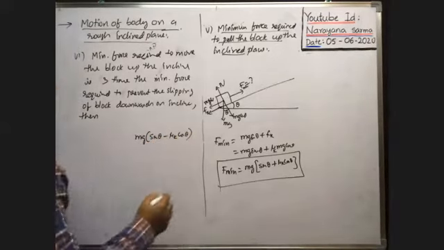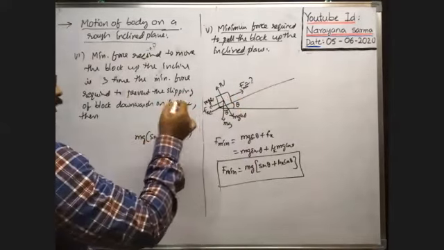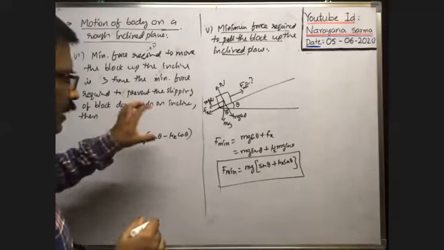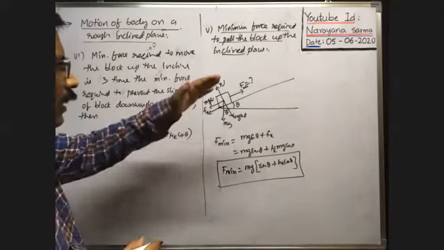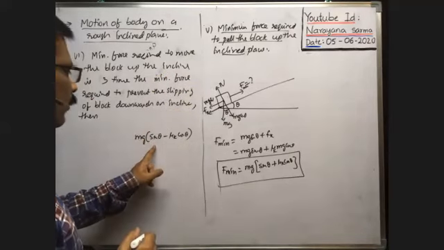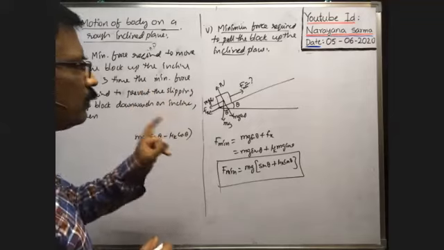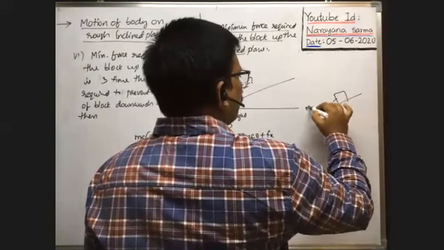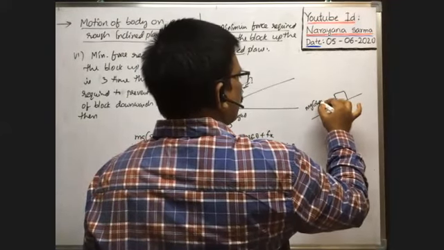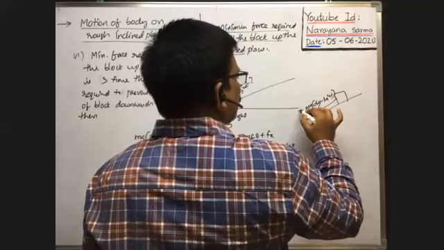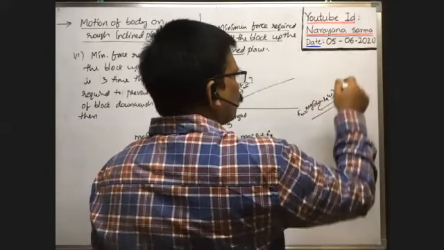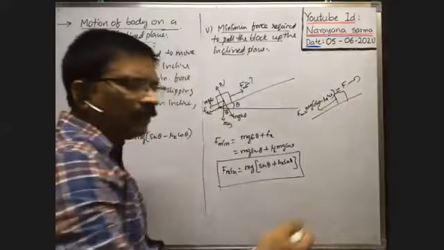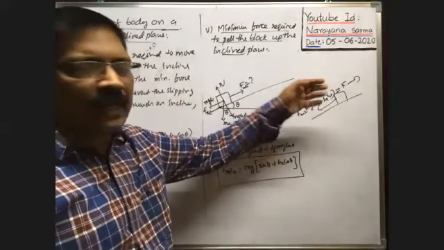Whenever the block comes down, the net force acting on the block downwards is equal to mg sine theta minus mu k cos theta. That's why this is the minimum force required to prevent the slipping of the block along the inclined plane downwards. This is the minimum force in the downwards direction. To prevent the slipping of the block downwards, at least you have to apply a force equal to this one in the upward direction, so that the slipping of the block can be prevented.